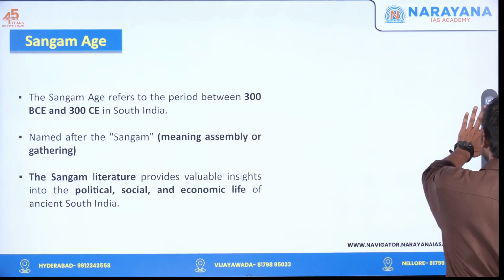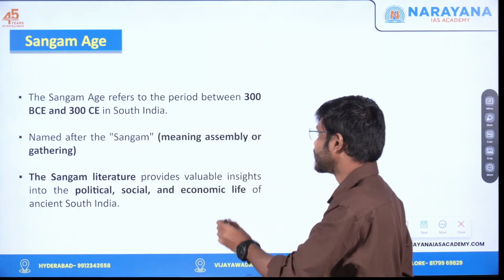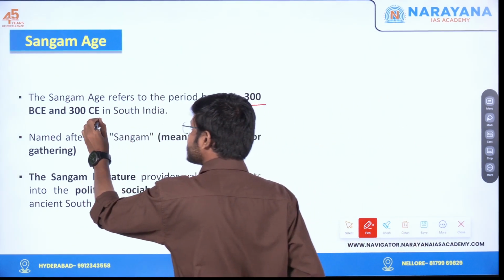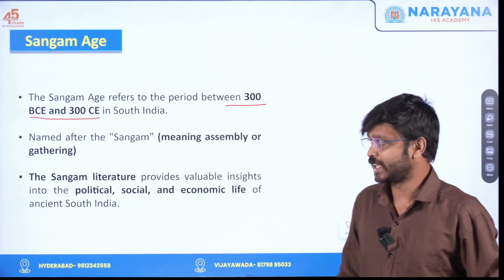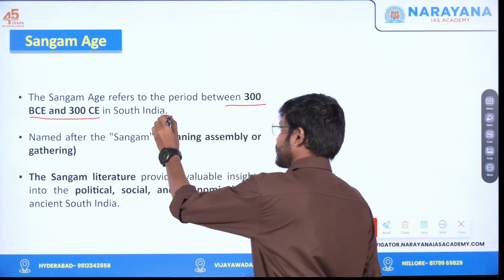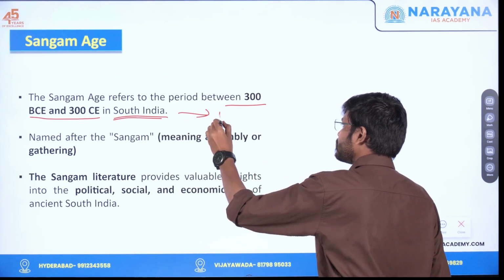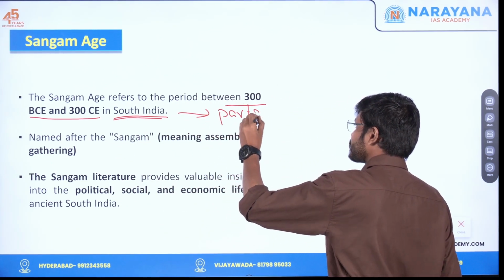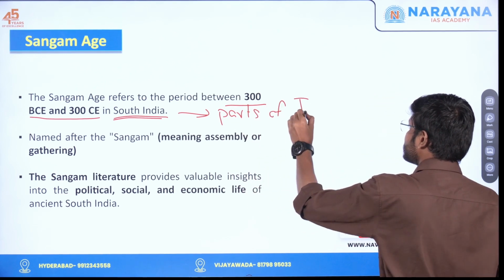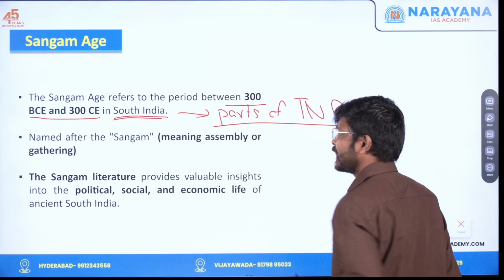We'll start with the time period of Sangam Age itself. So Sangam Age refers to the period between 300 BC and 300 AD in South India. That is 3rd century BC to 3rd century AD in South India. When they are talking about South India, it is predominantly parts of Tamil Nadu and Kerala.